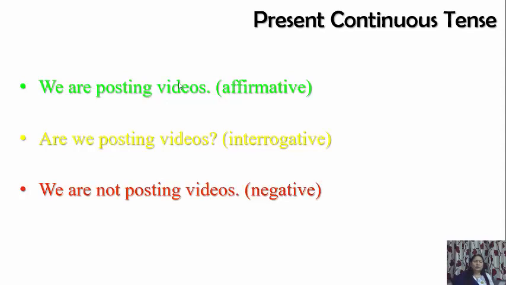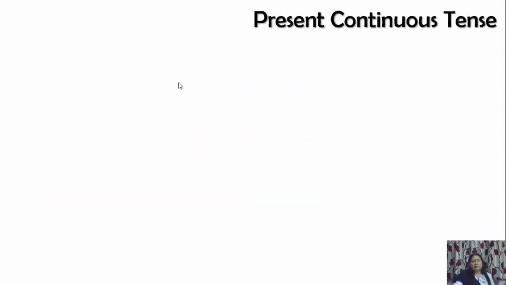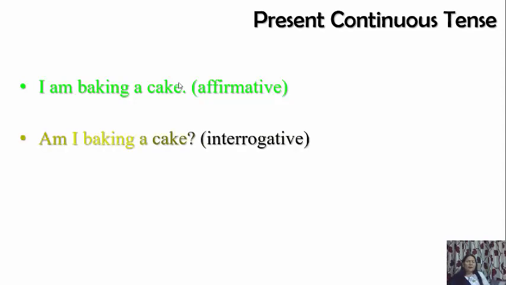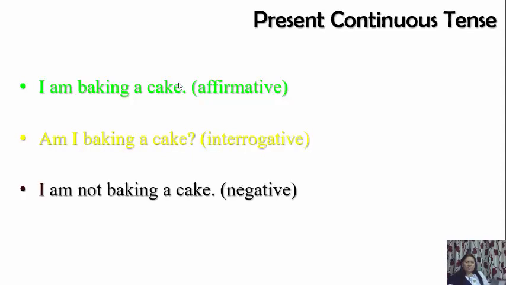So this is present continuous tense. Now another example we can take with I. Present continuous: I am baking a cake. Now am is used with I only. So this is simple, I am baking a cake, affirmative. For making it interrogative, am will come in the beginning. Am I baking a cake? And then for making it negative, I am not baking a cake. Right? So you can change from any form to any other form.